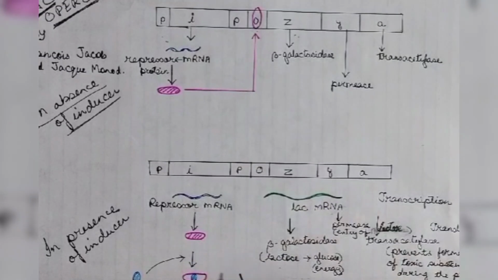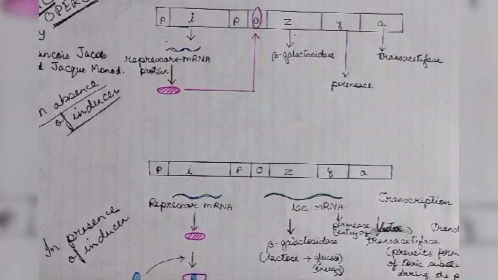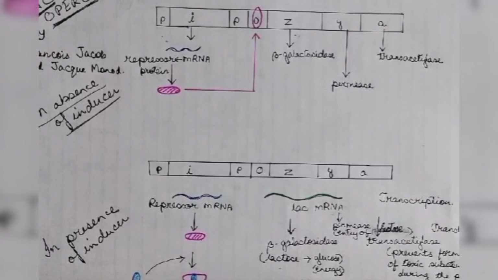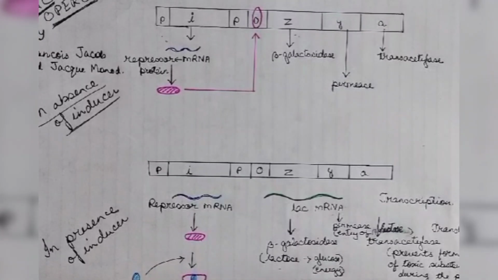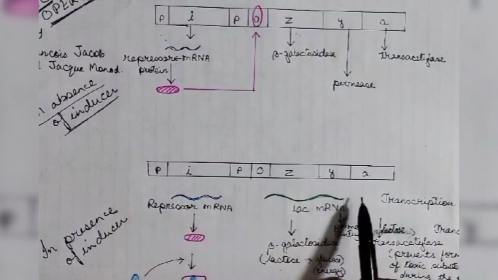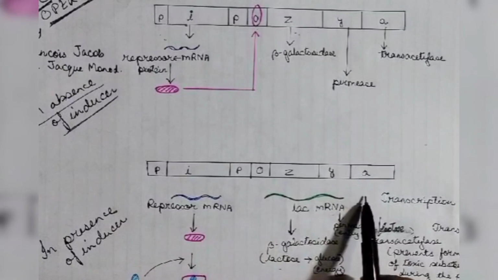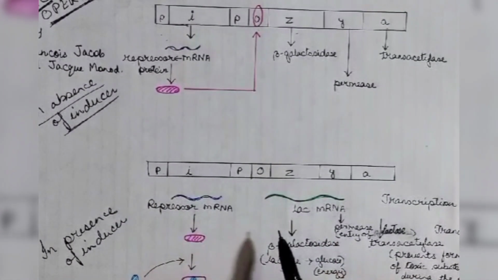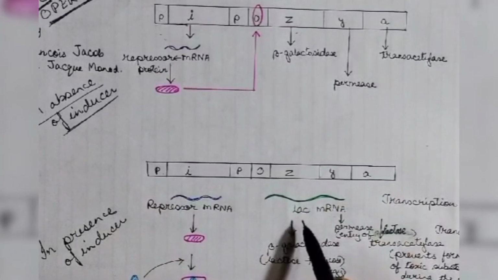Now students, we should also understand, in order that the operating system, the Lac Operon, keeps on functioning, the concentration of lactose inside the cell should be minimum. When the lactose concentration inside the cell is minimum, then only the permease will help the entry of further lactose into the cell, so that the process can go on. If inside the cell the lactose concentration is high, what will happen? No longer will the lactose be entering into the cell.